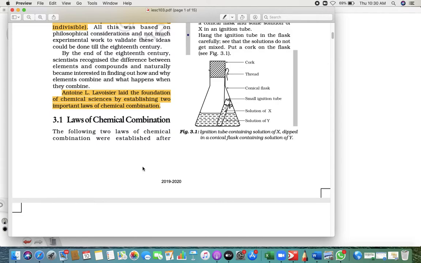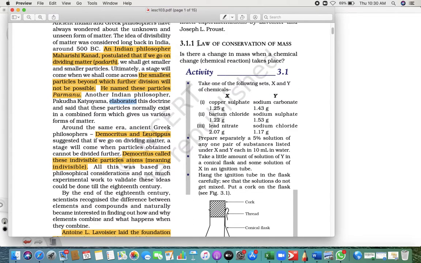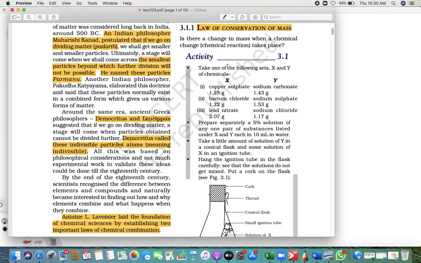Antoine L. Lavoisier prepared two laws, the laws of chemical combination. The first law of chemical combination is the law of conservation of mass. In it, there is copper sulfate and sodium carbonate. Either you take barium chloride and sodium sulfate, or lead nitrate and sodium chloride. As you can see, they have mentioned quantities in gram. So the question is quite easy. What you have to do